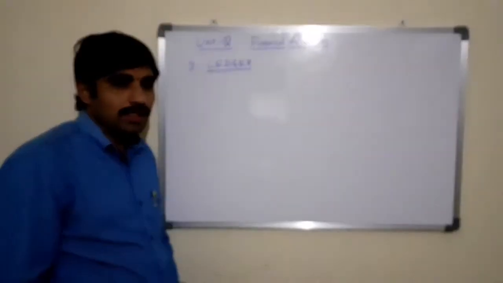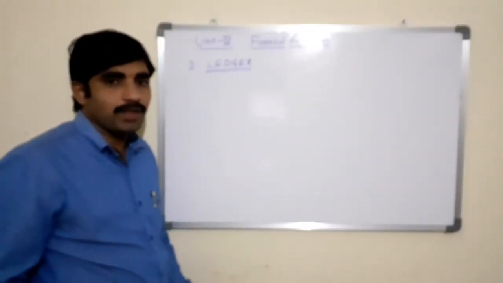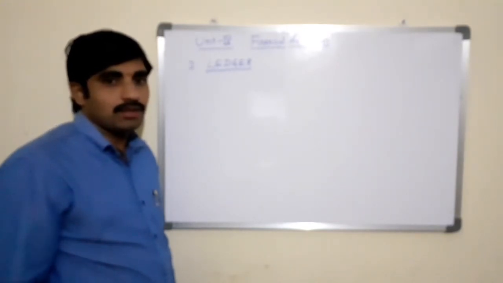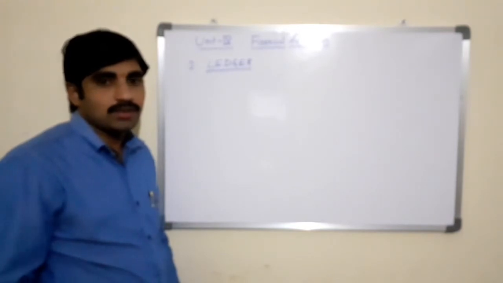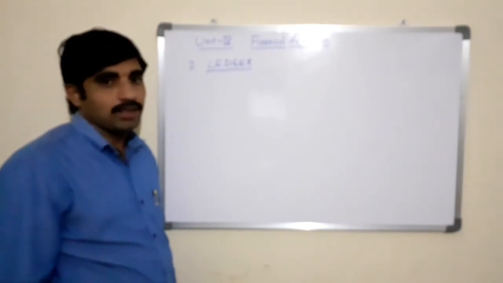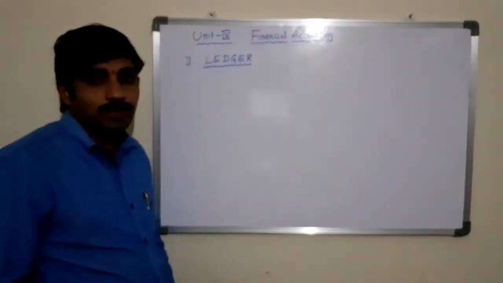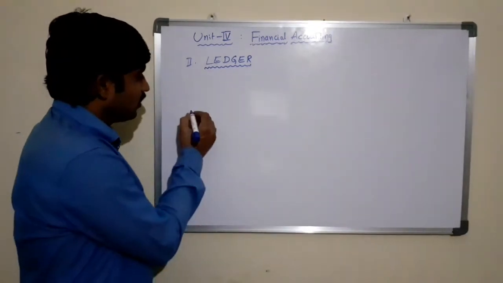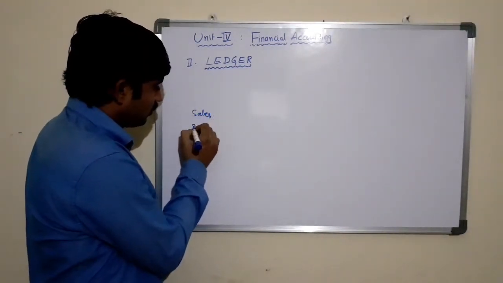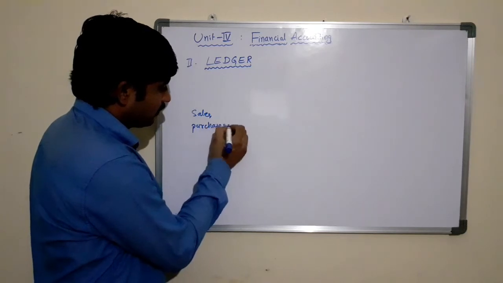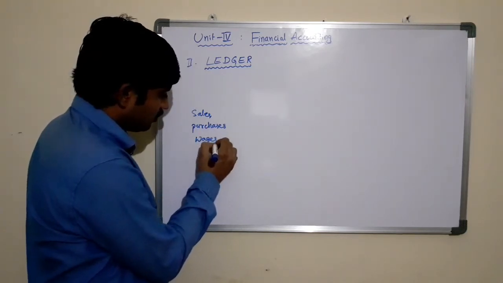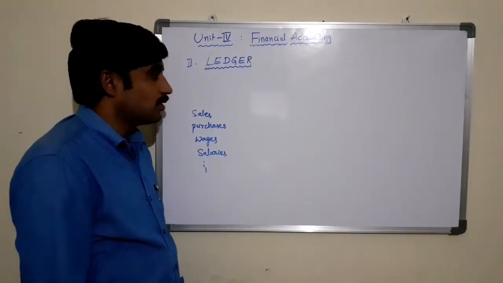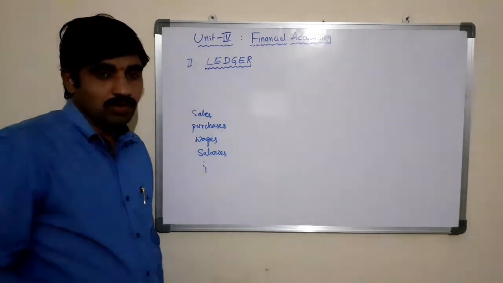Based on the type of account, we prepare different accounts in order to close them and find the balance. So a ledger is a book which contains various accounts, that is sales account, purchases account, wages account, salaries account, and all other different types of accounts based on the journal entries.